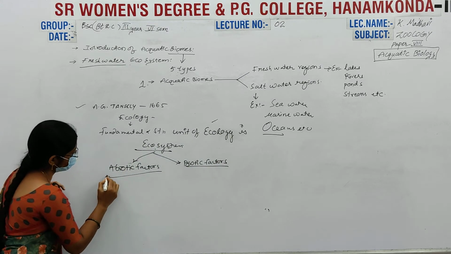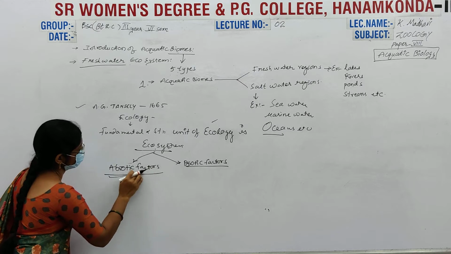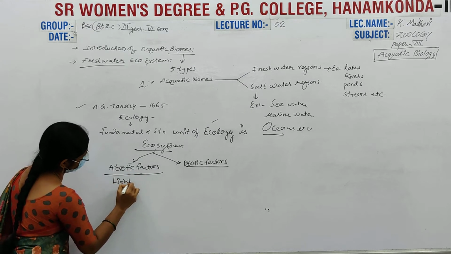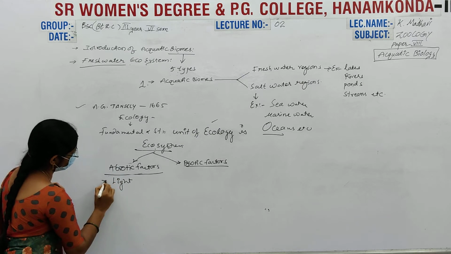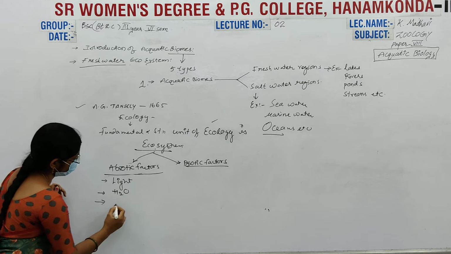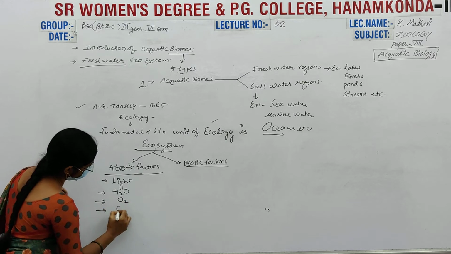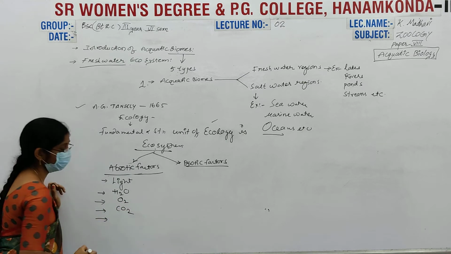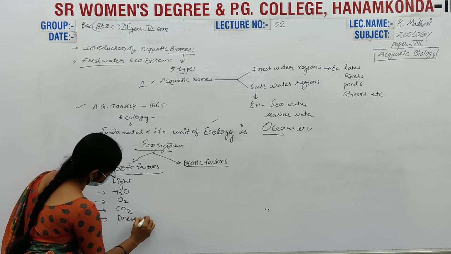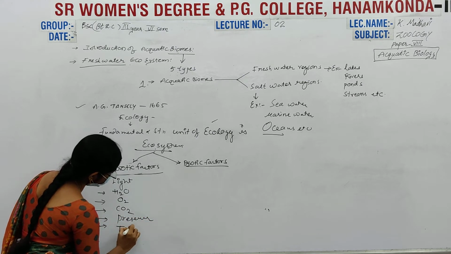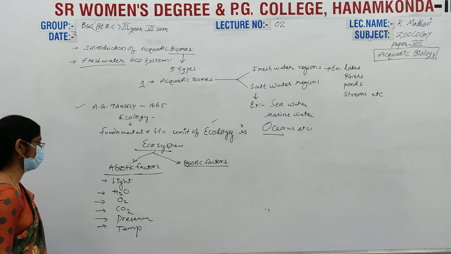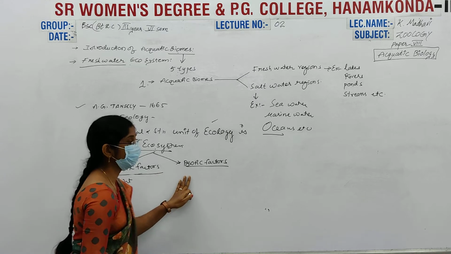Abiotic factors are, for example, the sun, sunlight, water, oxygen, carbon dioxide, pressure, and temperature. Okay, these are the abiotic factors. And here, biotic factors.